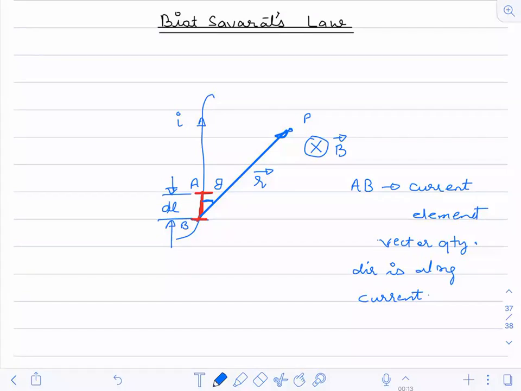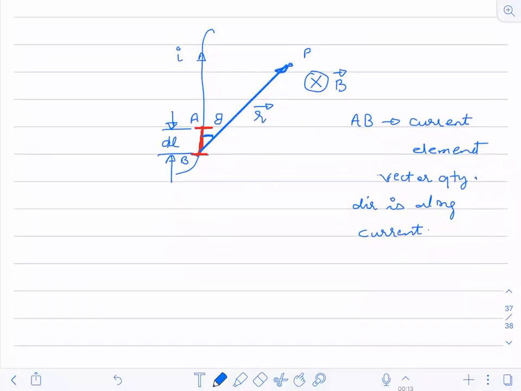Now the small magnetic field due to the small element. What will I write? dB. So a small magnetic field due to the element, dB. This dB is directly proportional to IDL, where DL is a vector quantity.